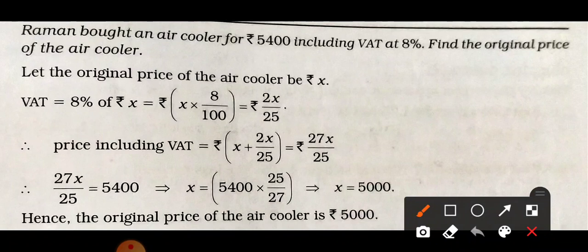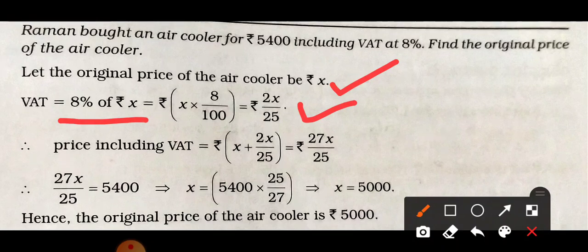Let the original price of the air cooler be X. We always know that VAT is applicable on the original price. So 8% of X is 2X by 25. This amount we have to pay to the shopkeeper along with the original price to buy that air cooler.